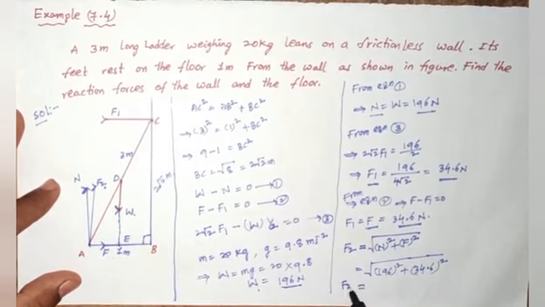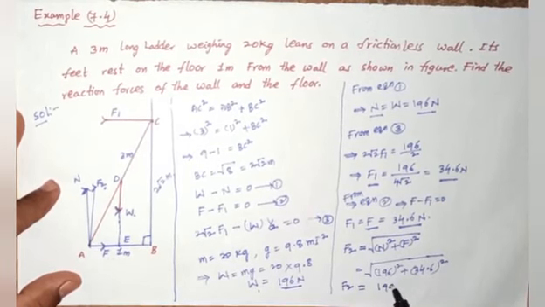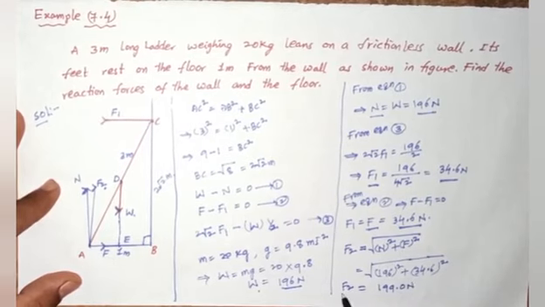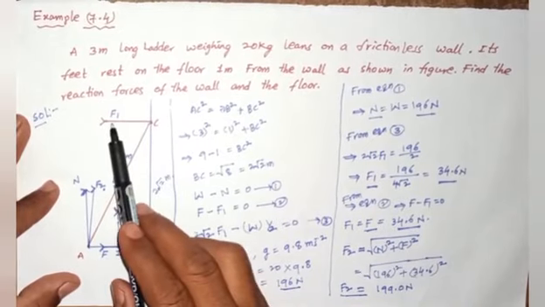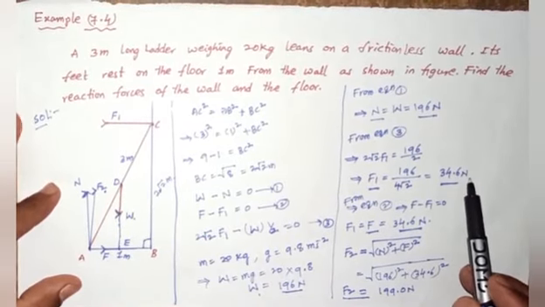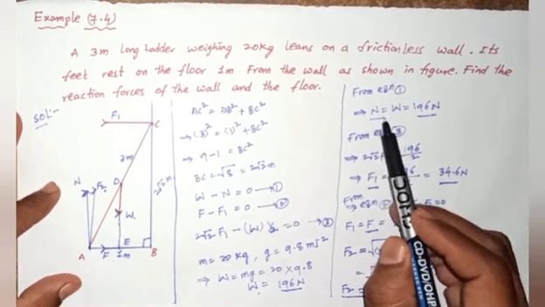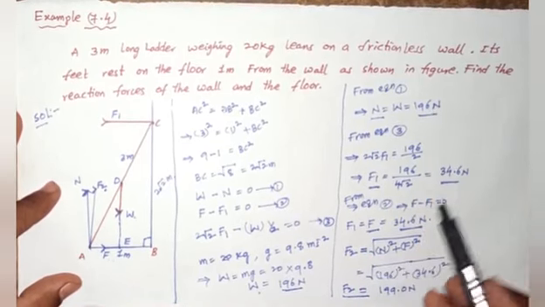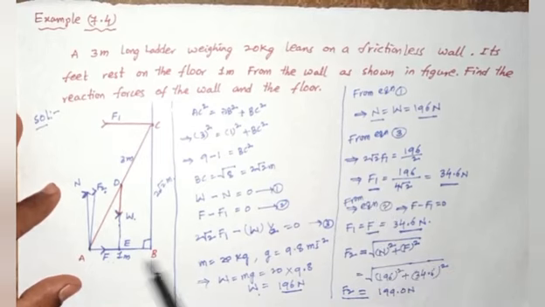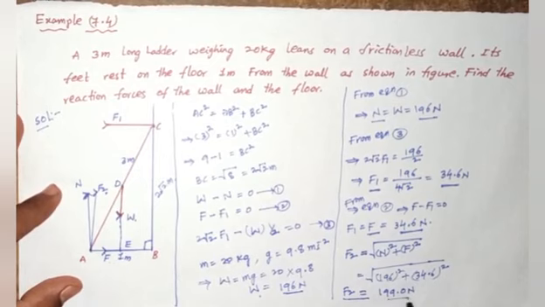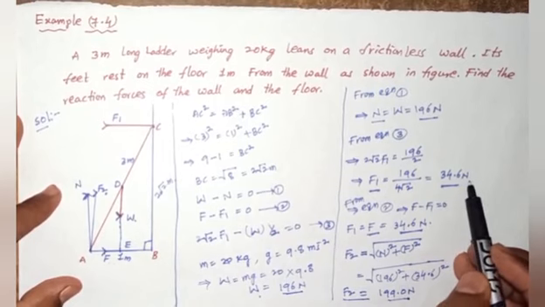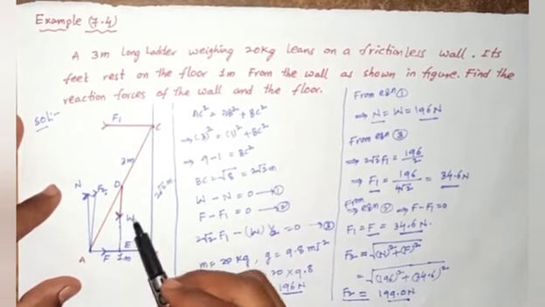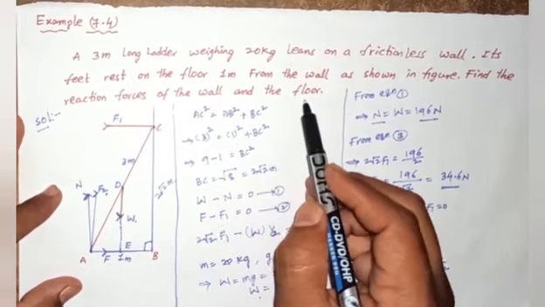So F2 equals 199.0 newtons. These are the reaction forces. F1 equals 34.6 newtons, the normal reaction N equals 196 newtons, and by resolving, F2 equals 199 newtons. So these are the reaction forces of the wall and the floor.